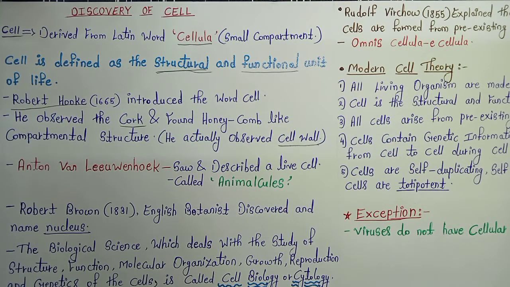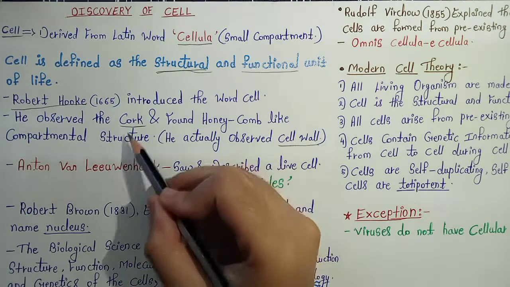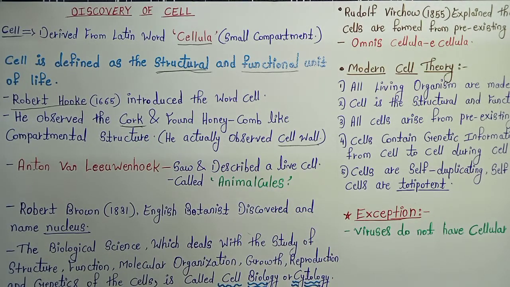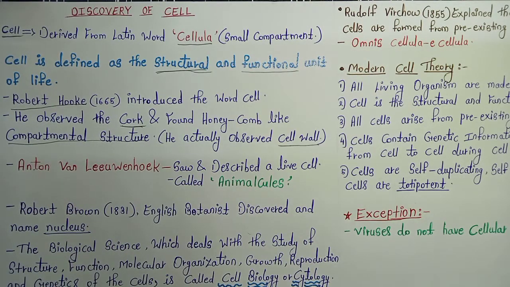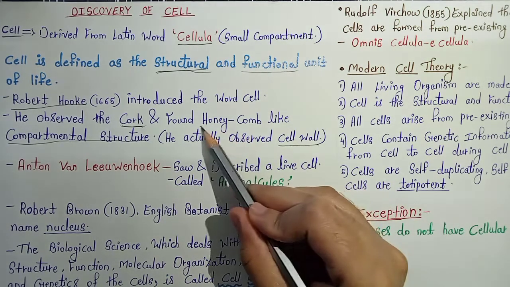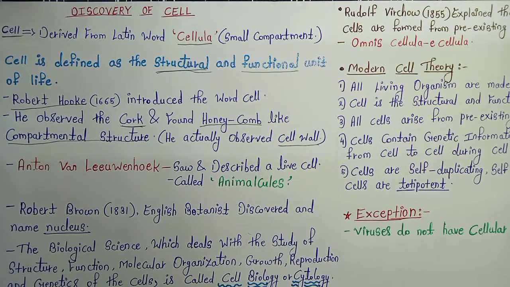Generally, the scientist Robert Hooke in 1665 was studying cork. He observed certain compartmental structures, and he compared those compartmental structures with the honeycomb. We all know how the honeycomb looks. It has small compartments. So he observed the cork and found that certain compartmental structures were there. That's why he compared the cork with the honeycomb, and he considered it a cell.